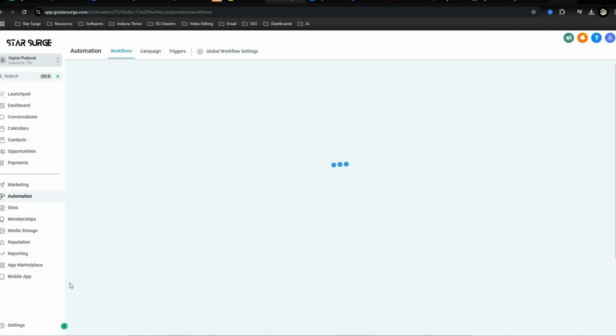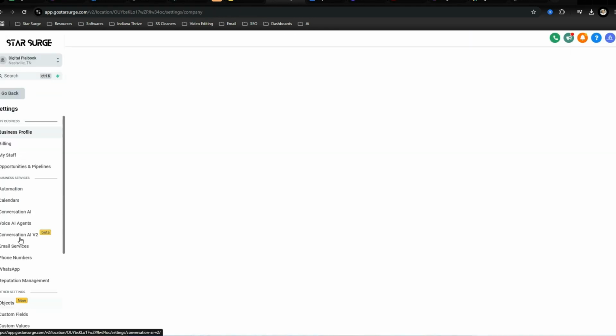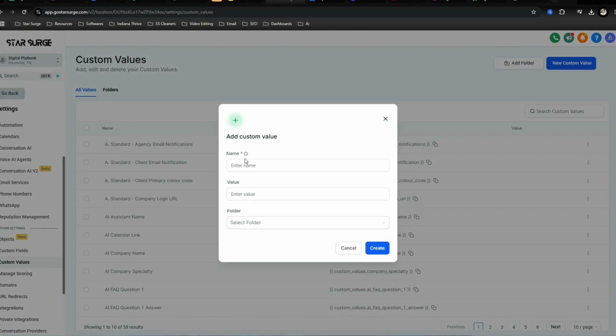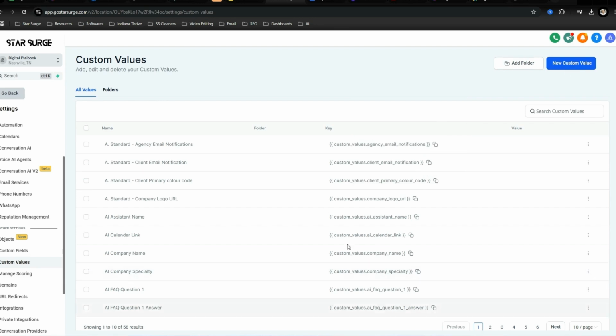So we're going to go back to settings, custom values, and we're going to go to create new custom value. So we'll go like Leo affiliate link, and then we'll paste the custom value right here and then hit create. I'm not going to do that because I already have mine.